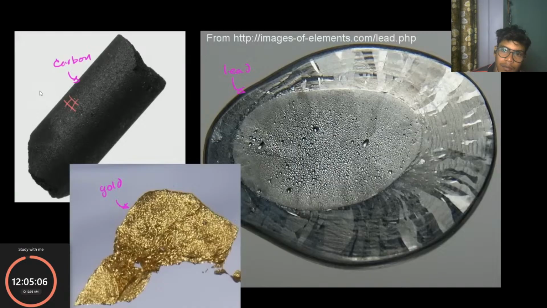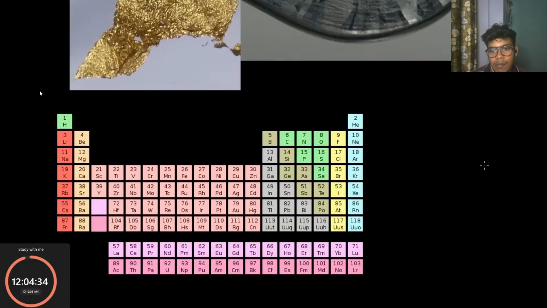And in order to get our terminology right, we call these distinct pure substances with specific properties at certain temperatures and chemical reactions fundamental elements of matter that make up everything in the known universe. Here, carbon, lead, and gold are all elements found in nature. You might think that water is an element, and historically, it has been referred to as one. But now we know that water is made up of more basic elements. We know it's made of oxygen and hydrogen atoms bonded together.